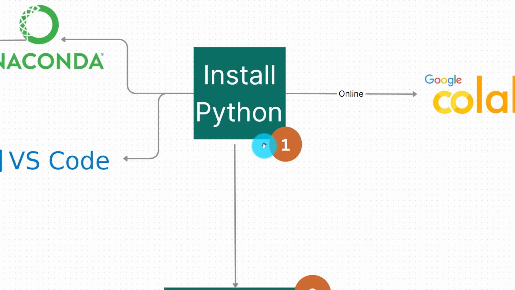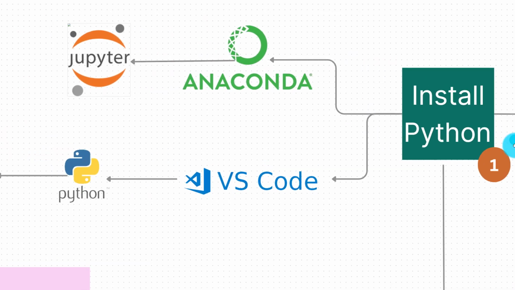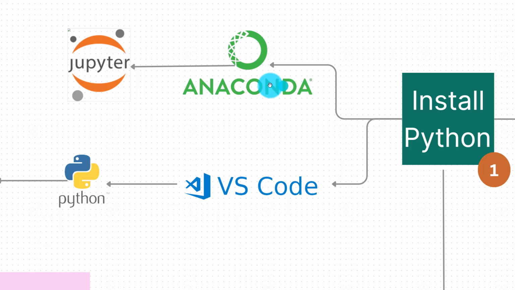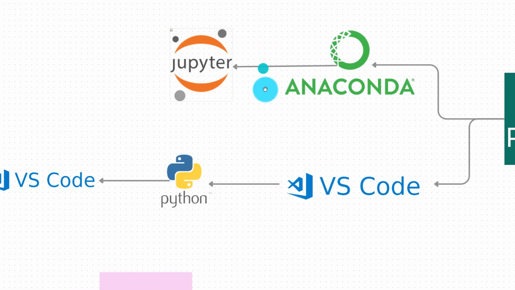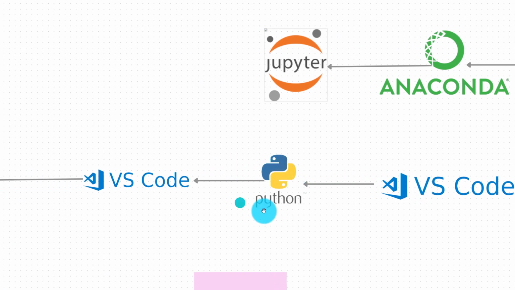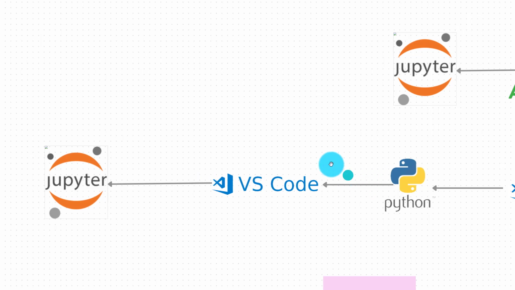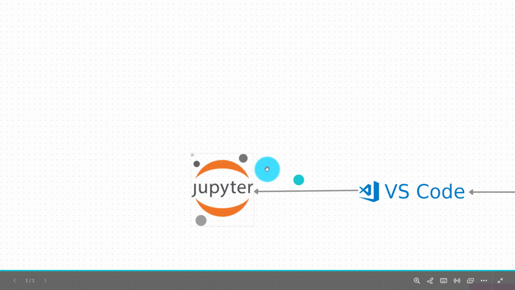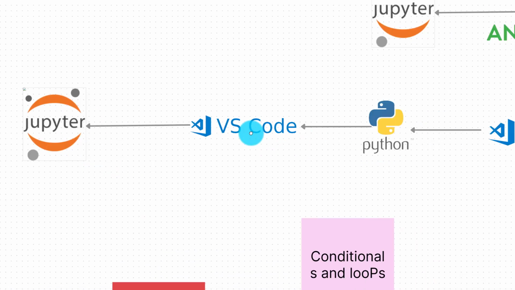The first thing that you're going to do is to install Python. There are 2 options that you can go about this. The first one is you can install Python via Anaconda, and of course you can also utilize VS Code. Once you install Anaconda, it also comes with some pre-installed libraries that you can use. From there you can go straight and access your Jupyter notebooks. Number 2, in case you're to go through VS Code, you'll have to first of all install Python from python.org, then go ahead and install VS Code, and finally you can now access your Jupyter notebooks via VS Code. This is a very simple process. In fact, if you have VS Code, this becomes so simple.